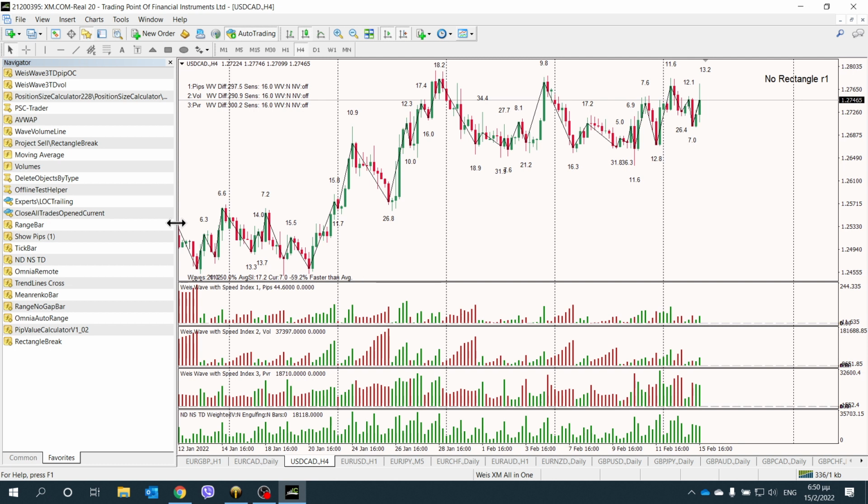Let me remind you, a slow wave is a wave that has a high speed index, and a fast wave is a wave that has a low speed index. So what is a high and what is a low speed index? How can it be defined? Well, a high and a low is everything that is extreme from the average speed index you see on your screen.